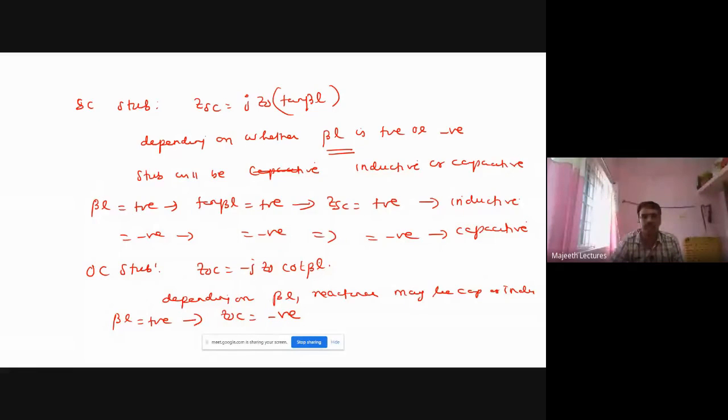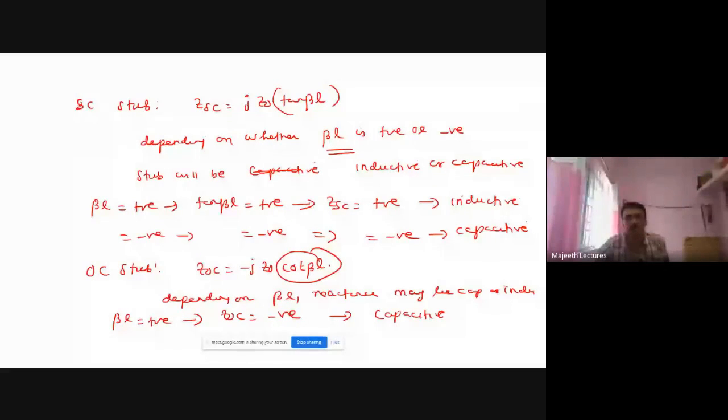It is a capacitive reactance, because for capacitive, the reactance is negative. So it is opposite to whatever happens in the short circuit stub. If beta L is positive there, tan beta L becomes positive, so the short circuit impedance becomes positive, meaning inductive.